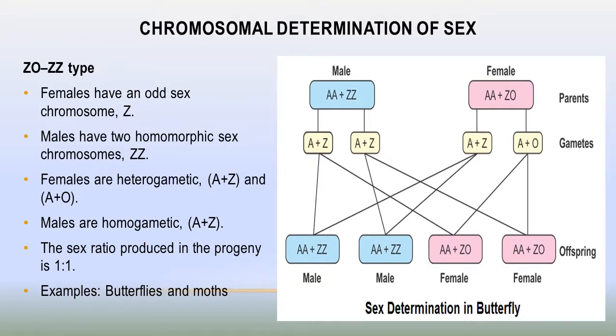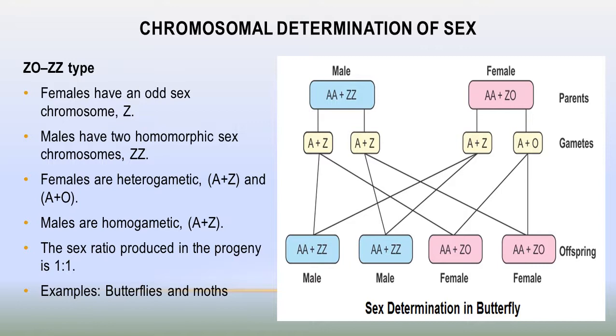Dear students, next is ZO-ZZ type of sex determination. In this case, females have an odd sex chromosome, so females are heterogametic. 50% of the female gametes have a Z sex chromosome, whereas 50% do not have any sex chromosome. But in case of male, they have two homomorphic sex chromosomes, ZZ. So the male produces only the same type of gametes, so homogametic.